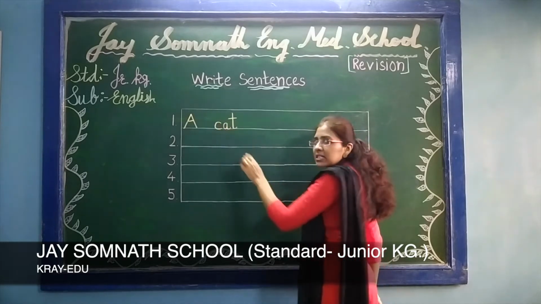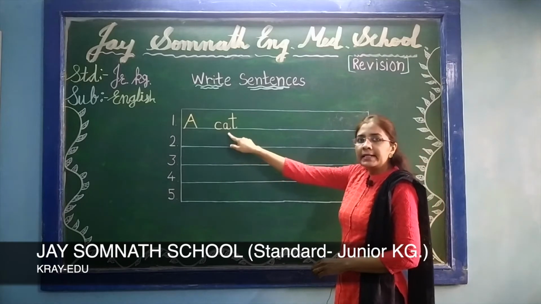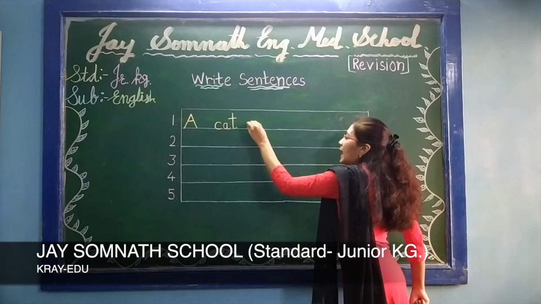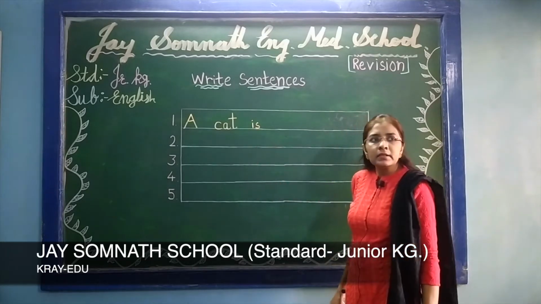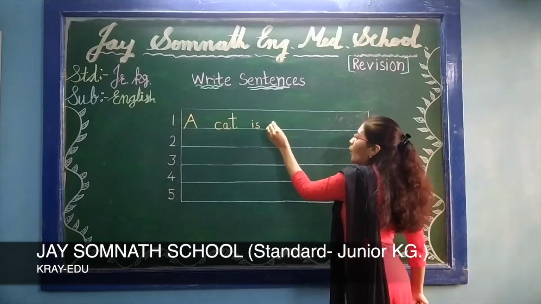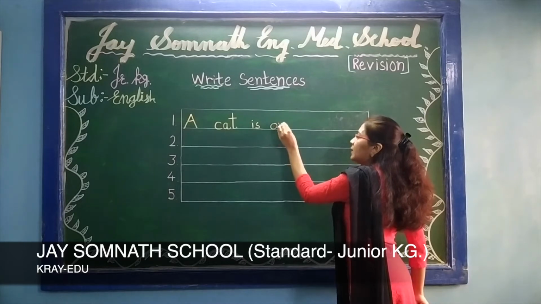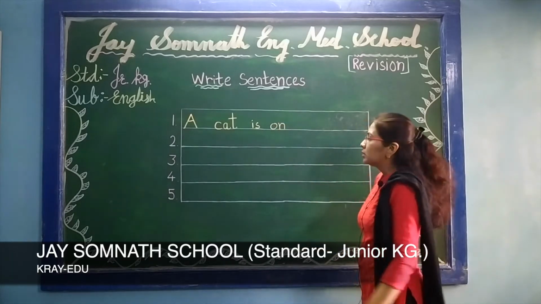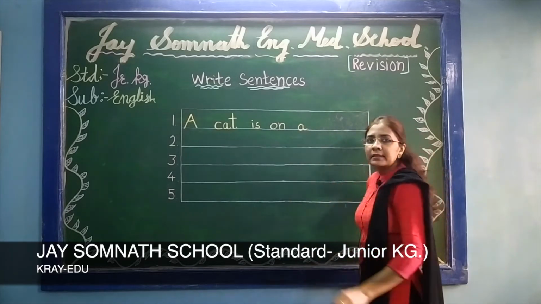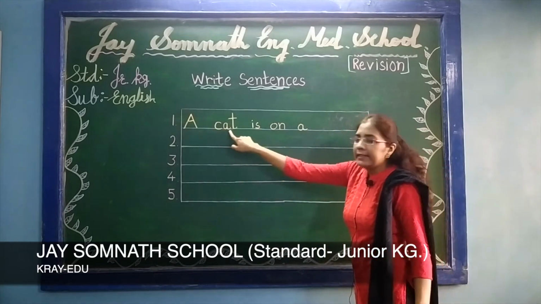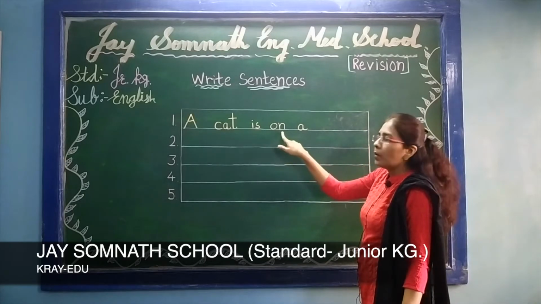You know that cat spelling. C-A-T, cat. I-S, is. O and on.